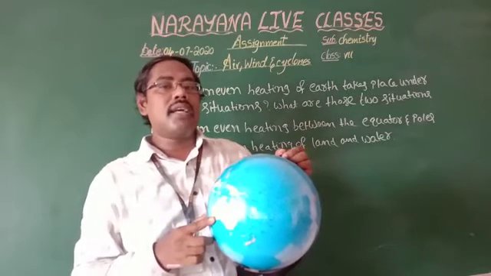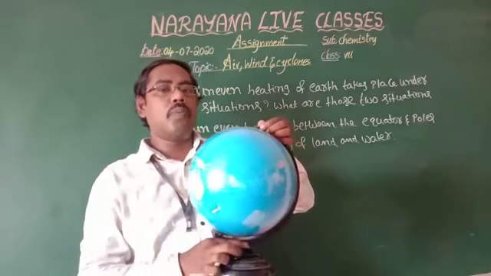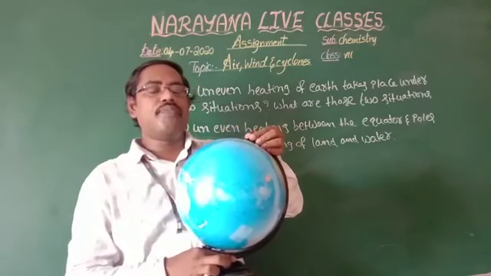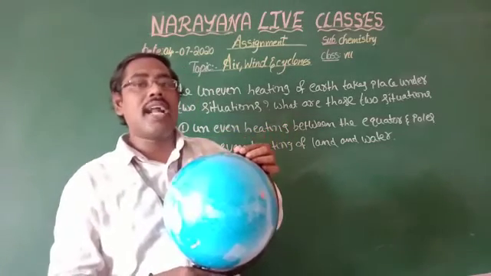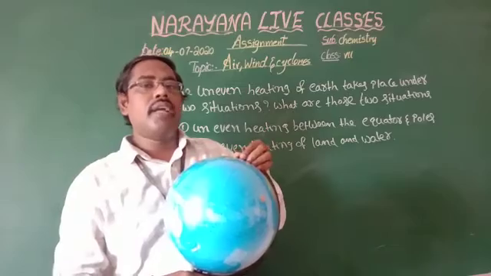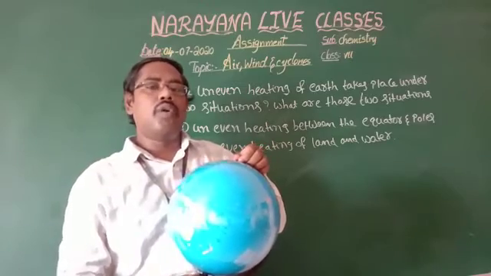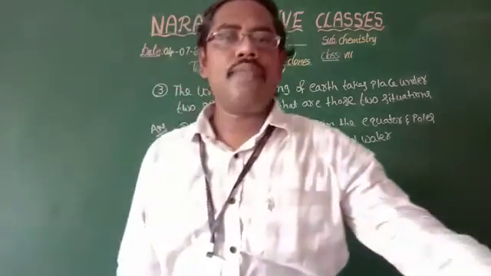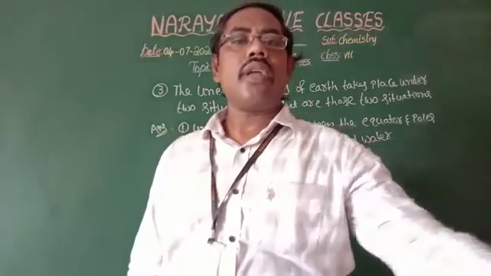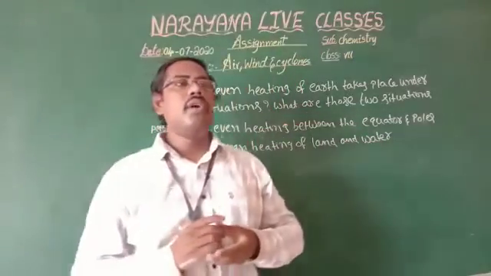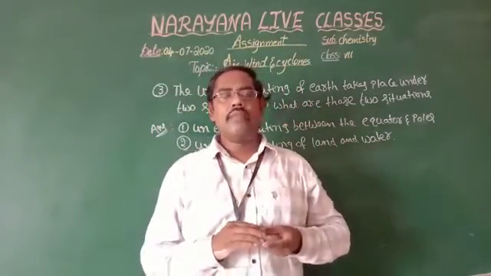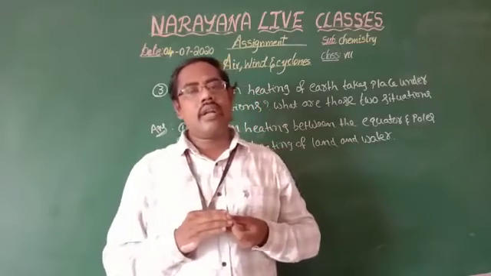But the sun rays which fall on the two poles do not fall directly, they fall in a slant position. That's why the temperature is low. This is one reason for the uneven heating between the equator and poles.